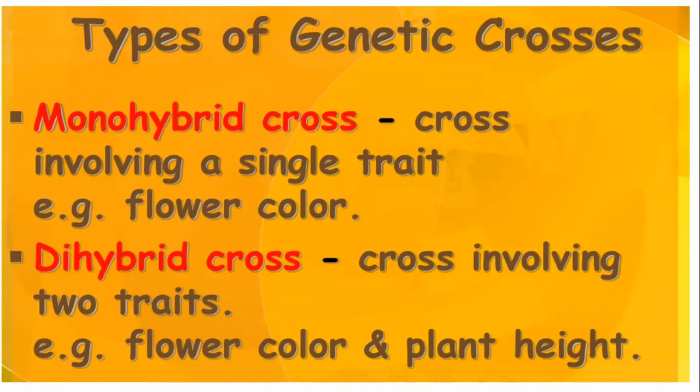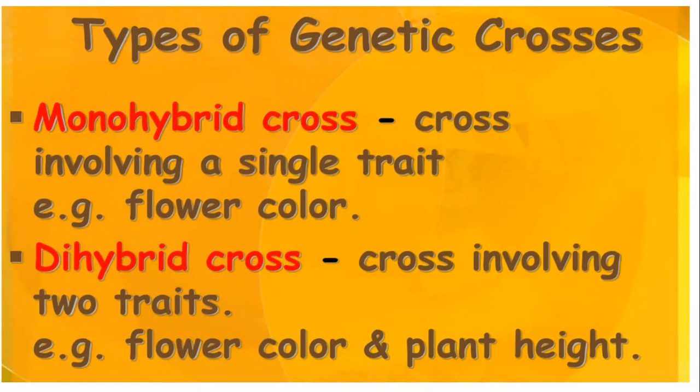The unknown may be anything, dominant or recessive, whatever. But the known recessive is crossed with the unknown, to determine the genotype of the unknown plant sample. Sorry, that is test cross.